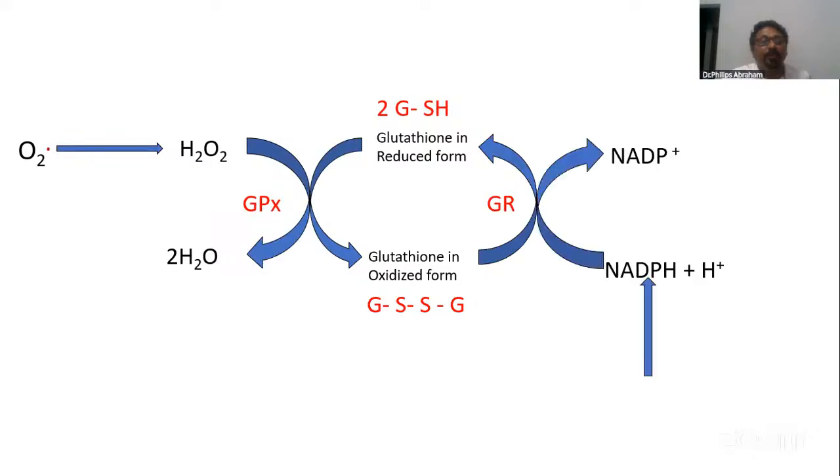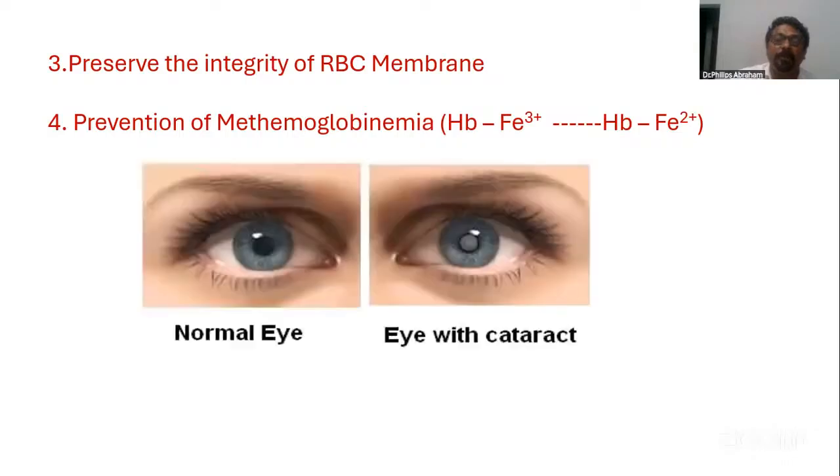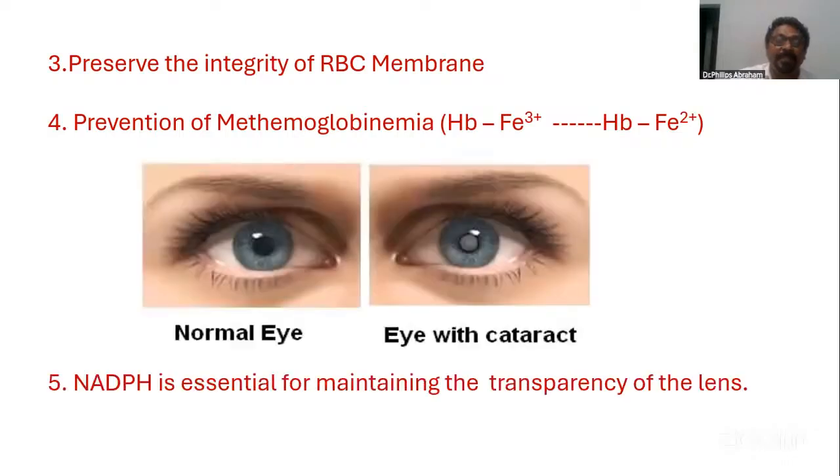Okay. So HMP pathway, third: by scavenging free radicals, it can preserve the integrity of the RBC membrane, prevent methemoglobinemia, and maintain the transparency of the lens. We can't say it prevents cataract, but it can delay cataractogenesis. Or maintain, this is the better word, maintain the transparency of the lens.